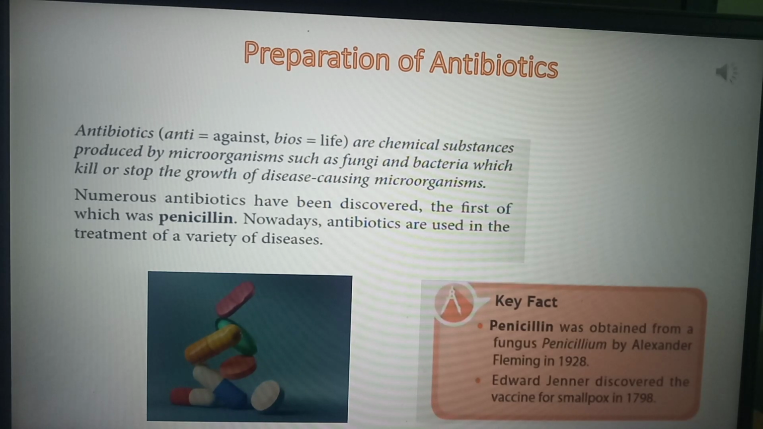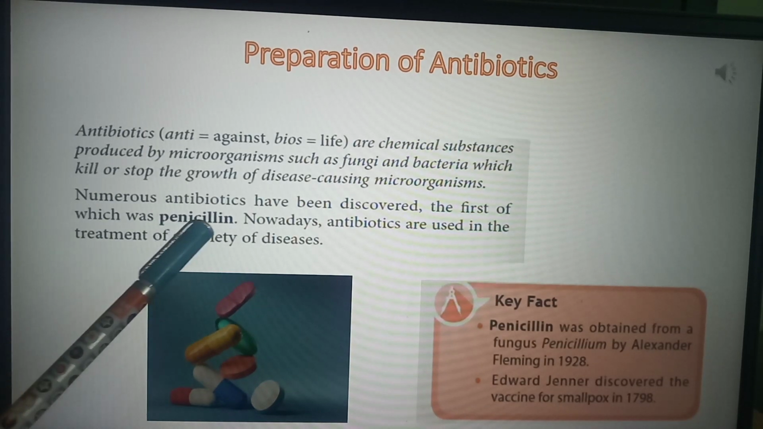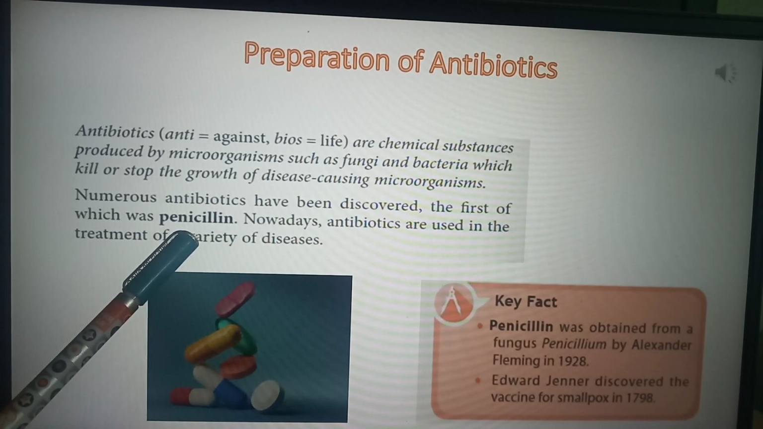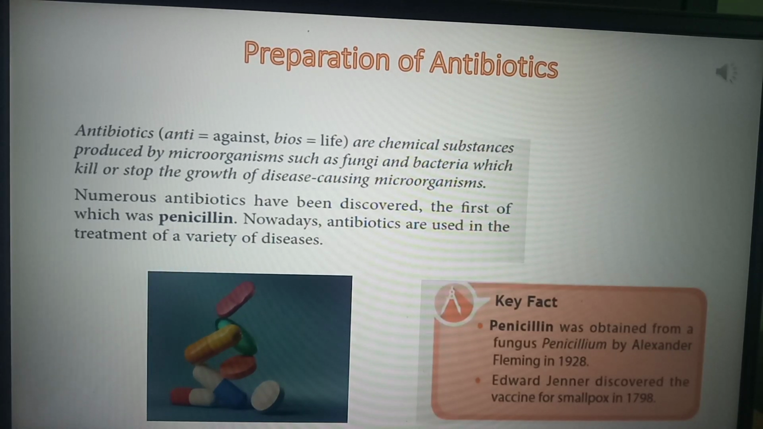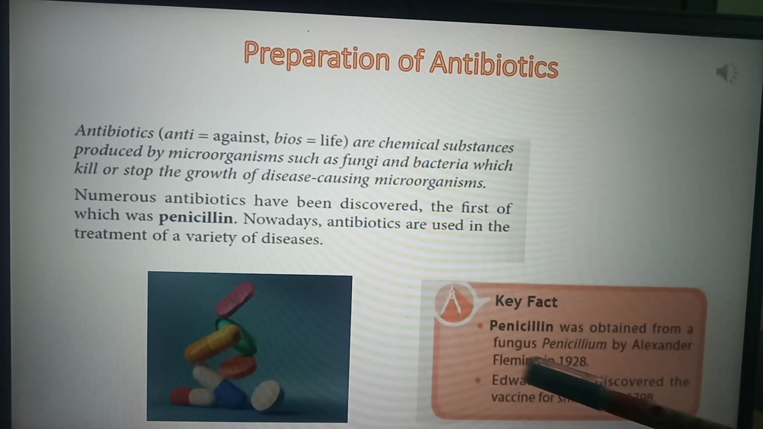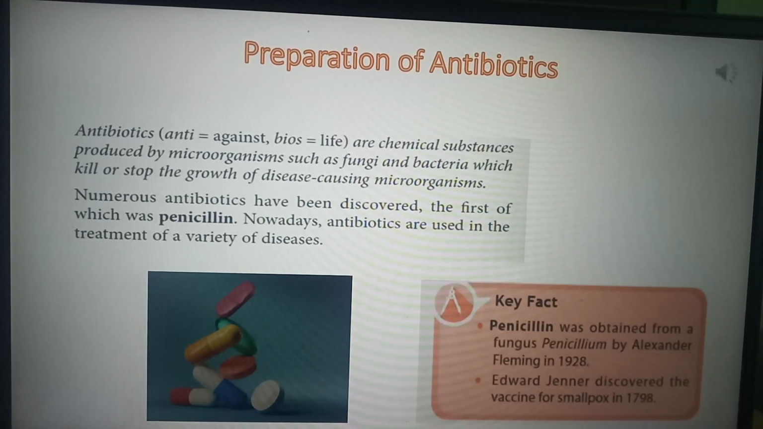Penicillin was obtained from a fungus called penicillium. So both of them have identical names, isn't it? Penicillin is the antibiotic which is prepared by the fungus penicillium. And who prepared this antibiotic? Alexander Fleming. He was a scientist, and he prepared this antibiotic.